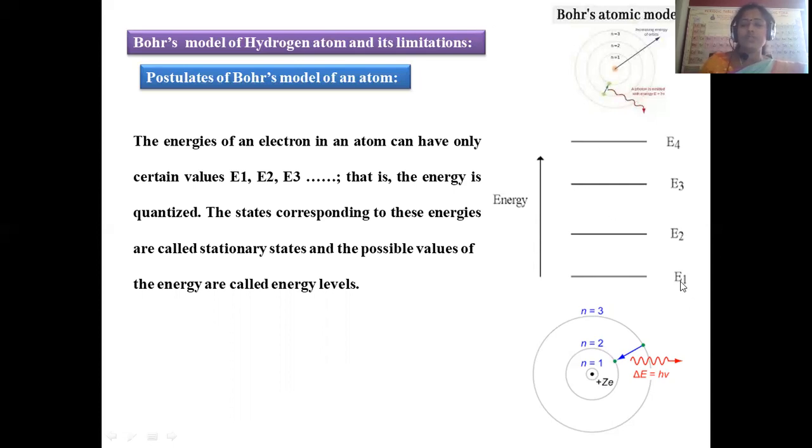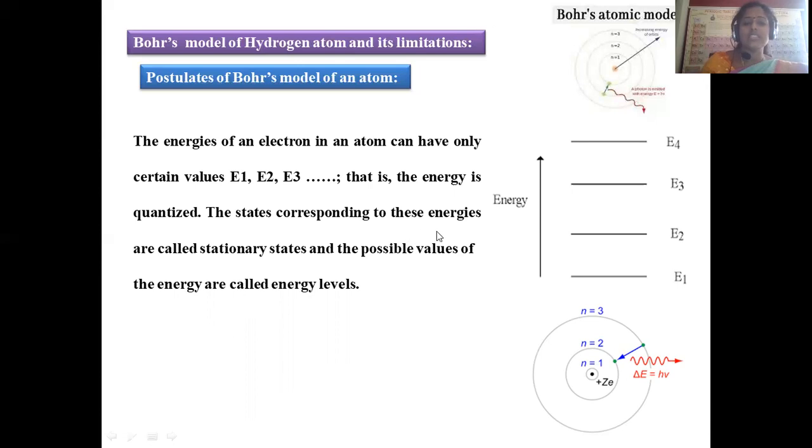So the energy of each level is denoted with E1, E2, E3, and each level is said to be quantized. Quantized is nothing but measurable. You can calculate the exact energy of that level, and even after certain years or days, that energy remains the same. That is called a quantized energy level. If you want to reach that energy level, you have to gain some energy from lower to higher. If you come from that quantized energy to a lower level, you will emit that amount of energy, so emission is possible.